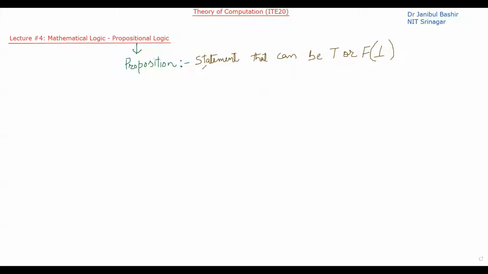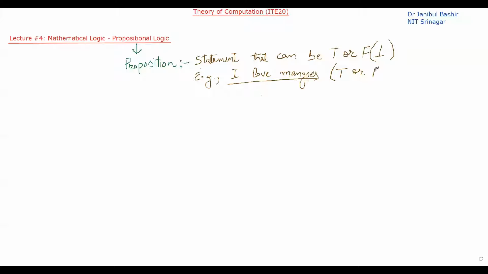Let's take an example: I love mangoes. This is a statement, and regarding this statement, we can say whether it is true or false.